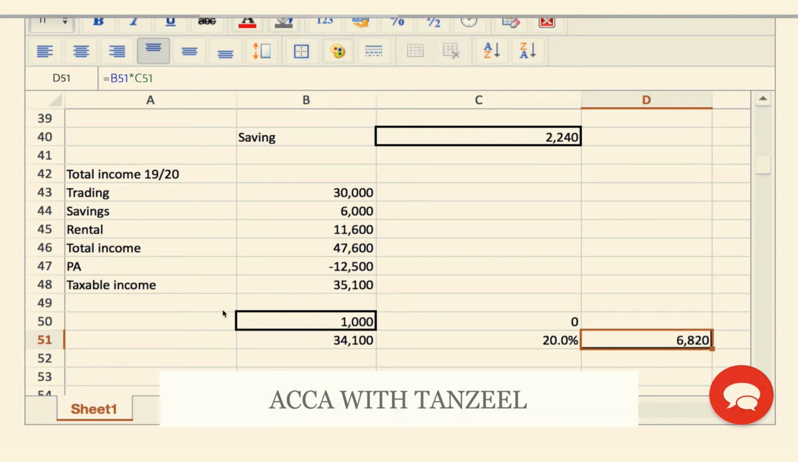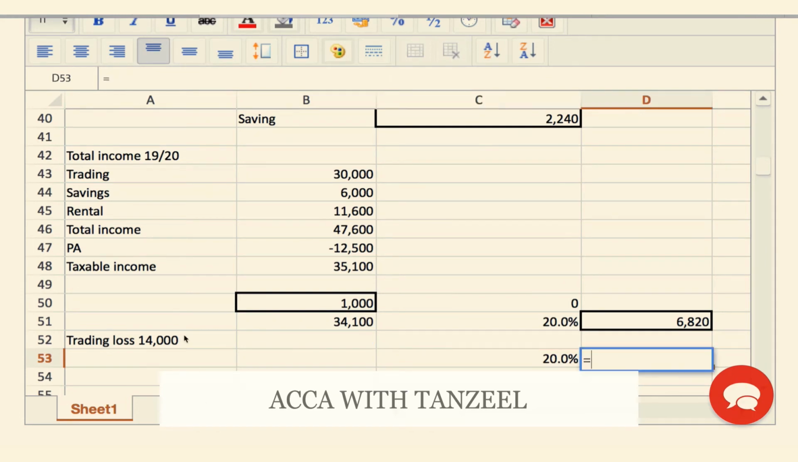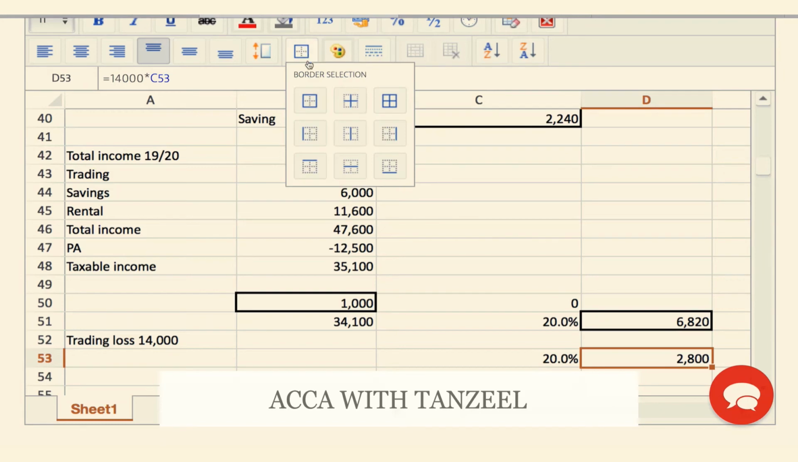That's great. Now, if I gave the trading loss of 14,000 over here, what would the tax saving be? Since I'm paying almost everything at 20%, the tax saving would also just be at 20%. So let's see what the saving is going to be if I give the trading loss over here. It is going to be 14,000 multiplied by 20%, so 2,800 is the tax saving.